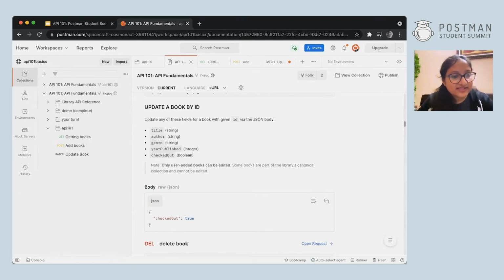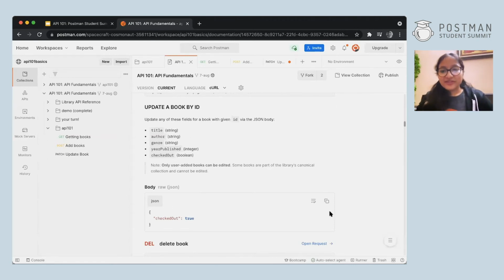Okay, John is asking, is it possible to do patch with a path variable so that the ID is not seen in the URL? See, if you don't want the ID to be shown in the URL, you can use it as a header and you can pass it in different ways. But as it is a 101 session, I am not going into the details. That's why I'm showing it to you right here. Otherwise, I would have told you about authorization and all so that you can safely go through your data, right?